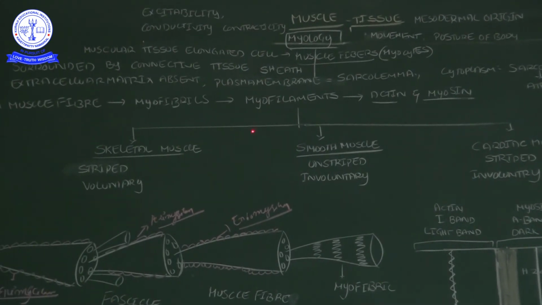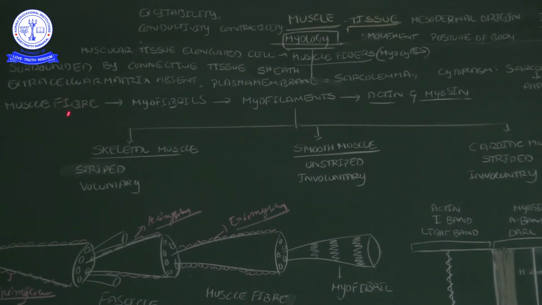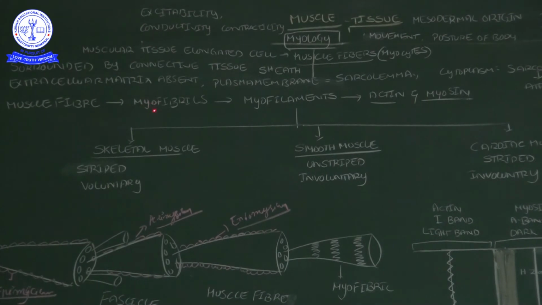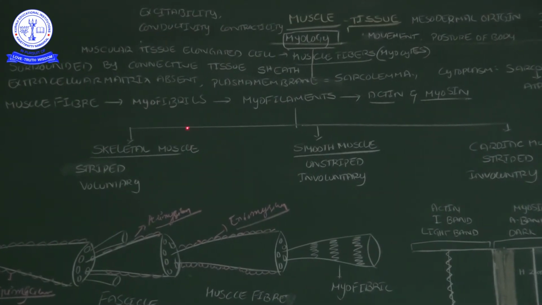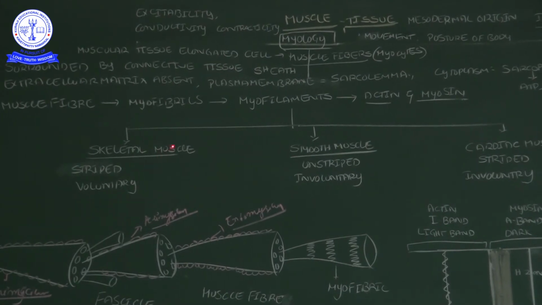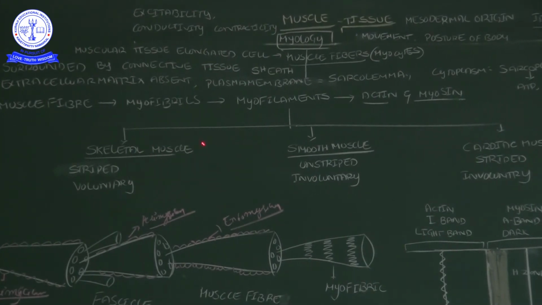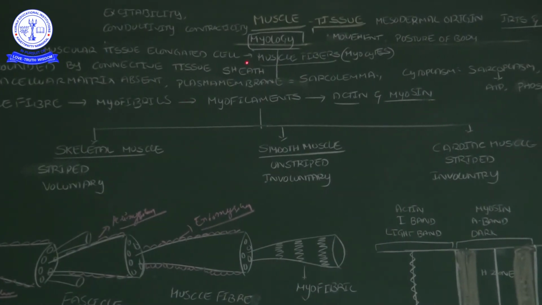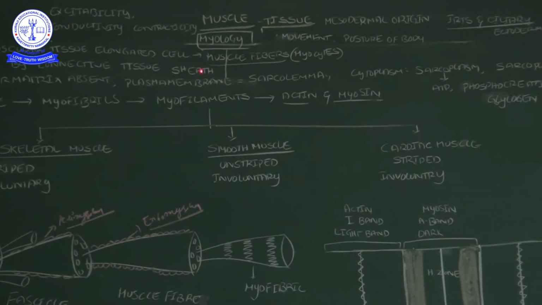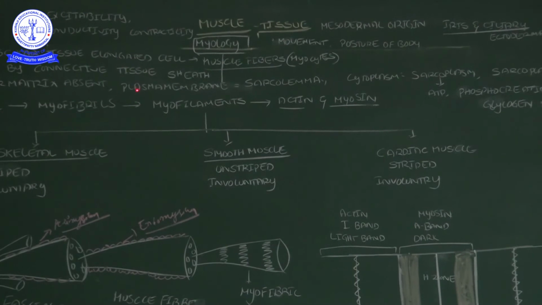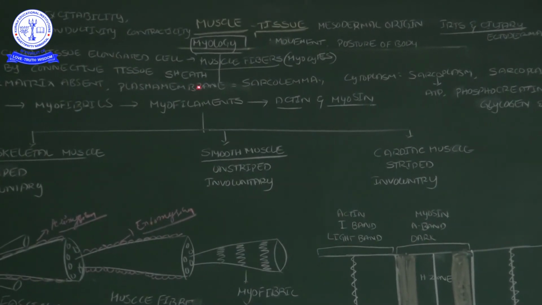What that sheath is, I will tell. Extracellular matrix is absent; there is no extracellular matrix, that means there is no extracellular fluid in between the cells. All the cells are arranged one by one in a tightly packed structure. Here the cells are what we call muscle fibers. Each and every muscle fiber is covered with a plasma membrane.